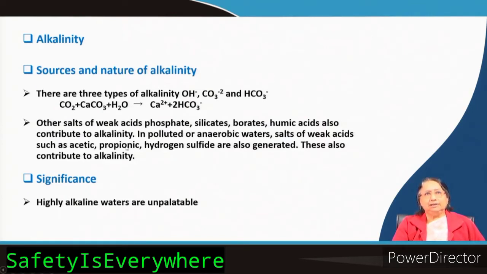Some salts like phosphate, silicate. Say for example, sodium phosphate. If we think about sodium phosphate, it is a salt of strong base and weak acid. So, when sodium phosphate is dissolved, it gives alkalinity. Why? Because it comes from strong base and weak acid. So, it will generate alkalinity. Similarly, silicate, and borate, humic acid, salts of all those acids will give alkalinity.